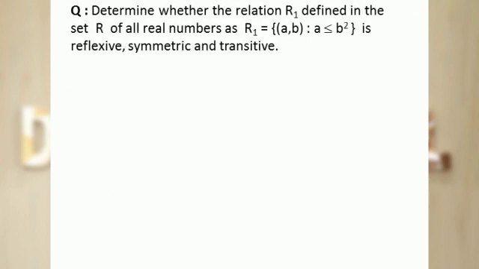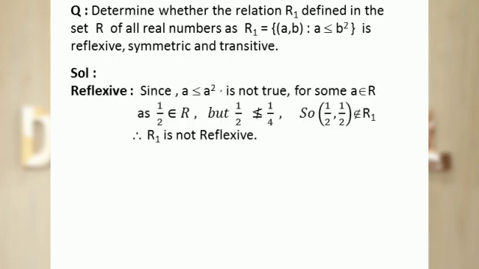Let's take another question. Determine whether the relation R1 defined in the set R of all real numbers as R1 contains the ordered pair (a, b) in which a is less than or equal to b squared is reflexive, symmetric and transitive. The purpose of discussing this example is that if a relation is neither reflexive, symmetric or transitive, then we need to write down one counterexample which doesn't satisfy the condition.